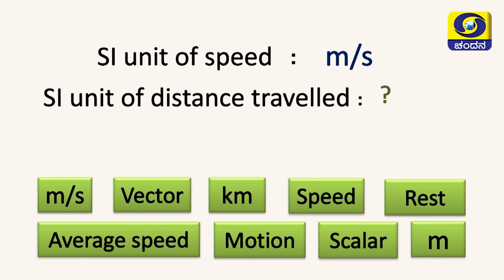The SI unit of speed is meter per second. What is the SI unit of distance travelled? Certainly, some people have already started thinking, and they gave the answer. That answer must definitely be meter.